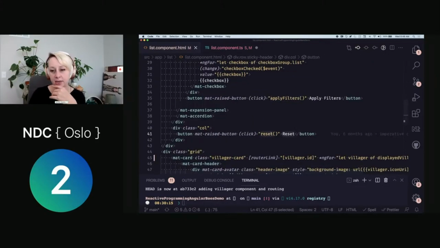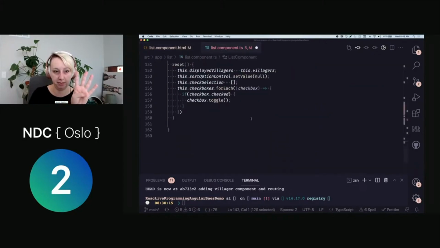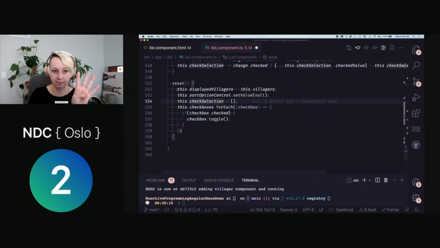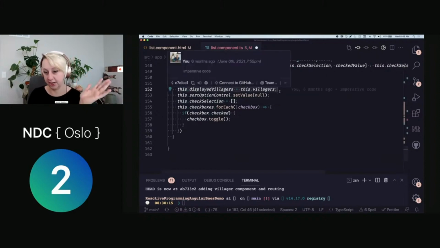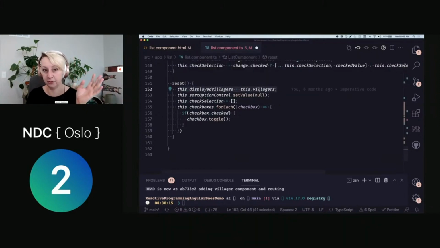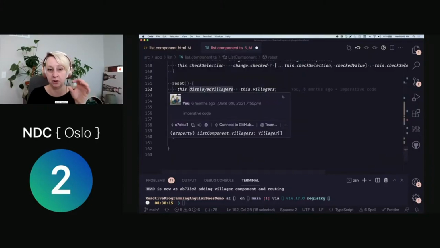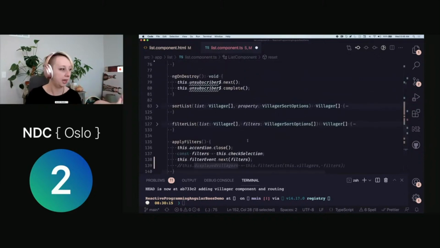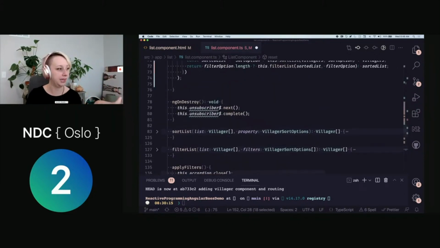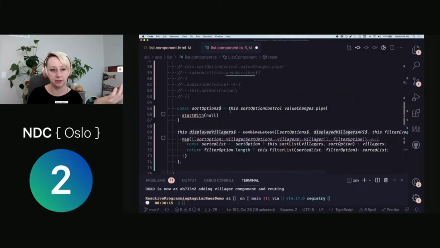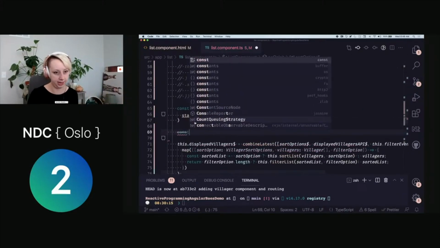So this is now a 4th place that we are altering the state of our program that can be hard to track down. So I have reset, where I'm setting this.displayedVillagers to just that initial villagers value that I set, that was the response of the API. So again, this is another place where we are doing some imperative code that can be really hard to track down state changes of what's happening with our displayed list of villagers. So let's talk about how to refactor this. What we can do is we'll do a reset event.